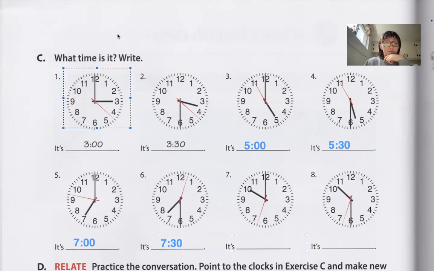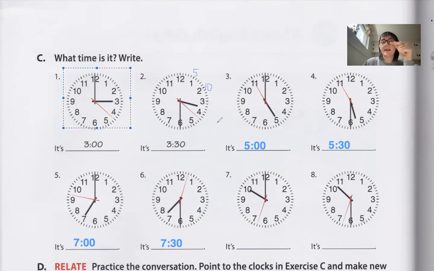Something you should know. Let me get my little line thing out. I want to show you something. On the clock face, where the 1 is, the hour is 1. The minute is 5. And the 2 is 10.